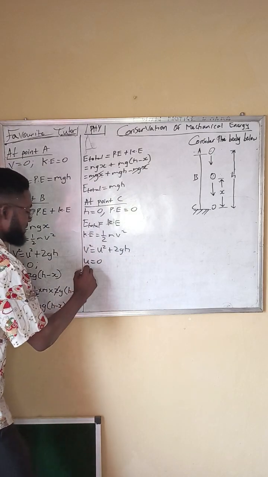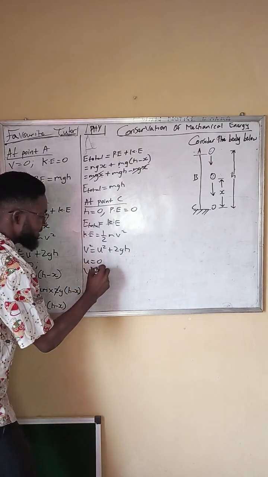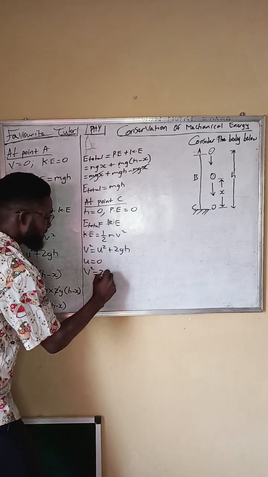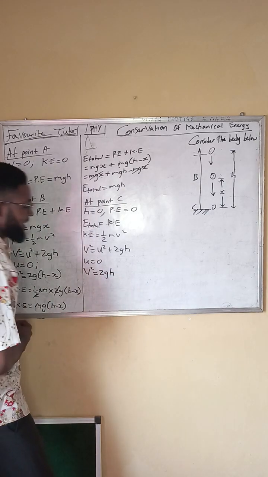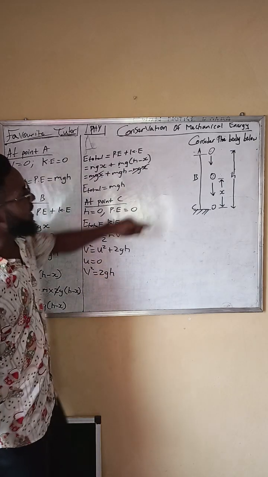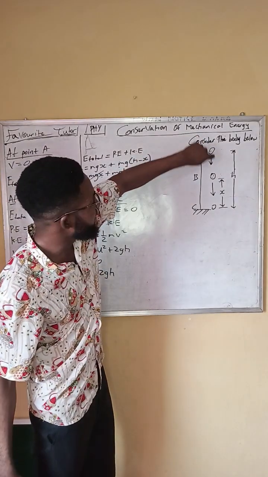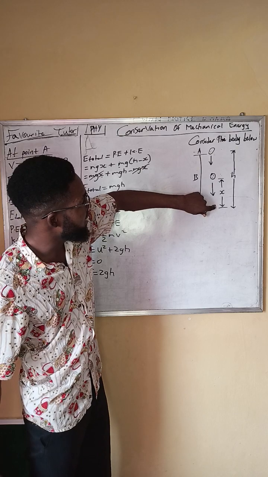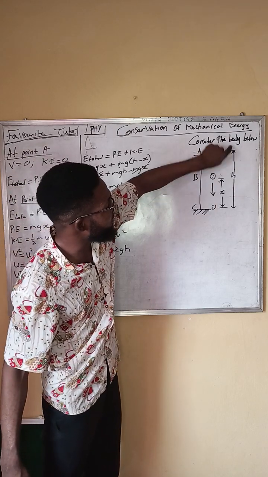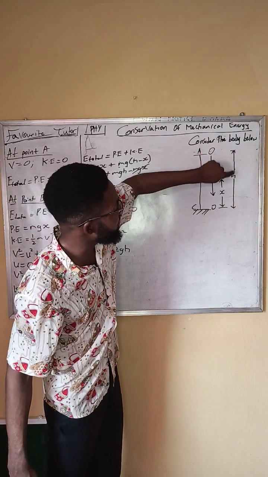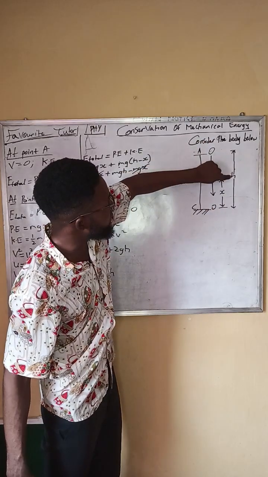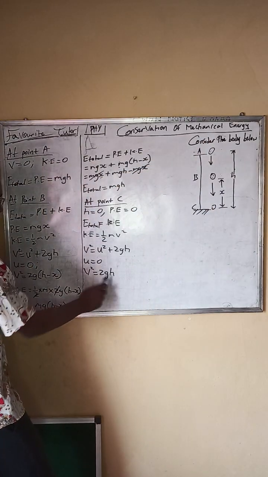So therefore, v square equals 2gh. All right. u is 0 and it falls down from here to C. That is the distance. So the distance from A to C is h.